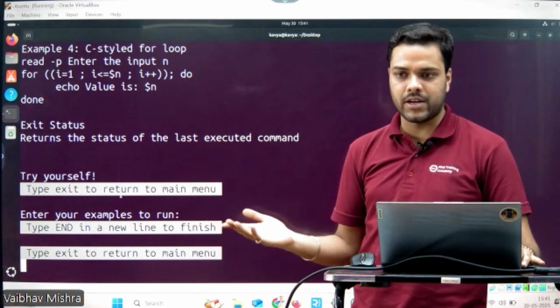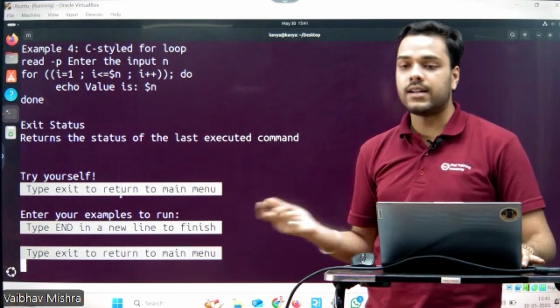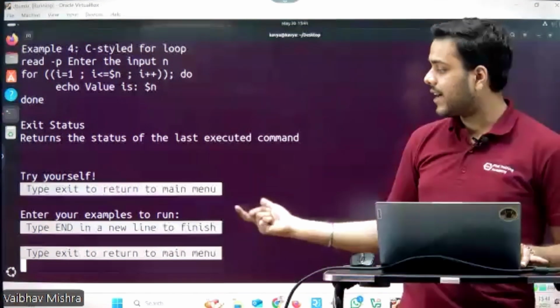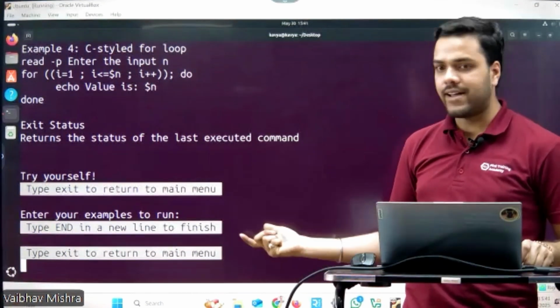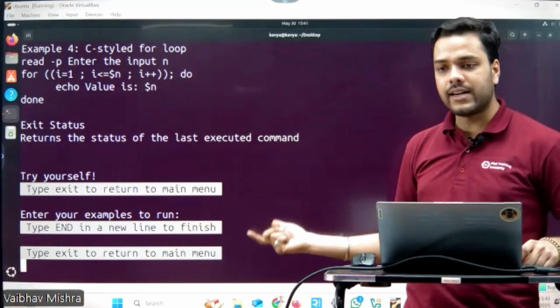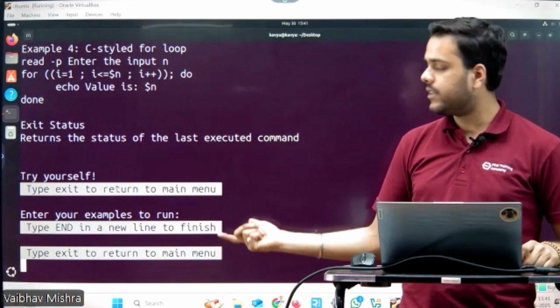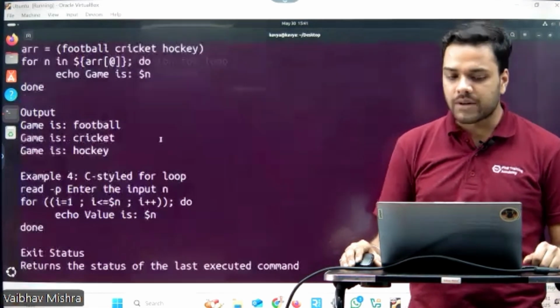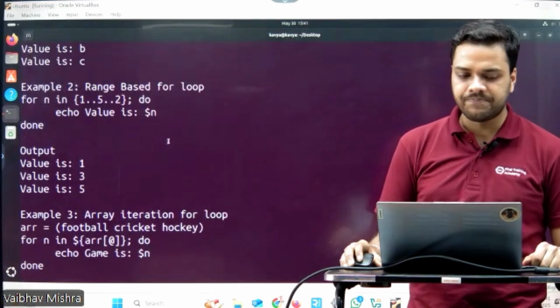You will return to the main menu, if you want. And another feature is that it supports multiple lines. So if you want to write a code or a command in 4 to 5 lines, it supports that. All you have to do is type capital N in a new line to end the command which you want to run.